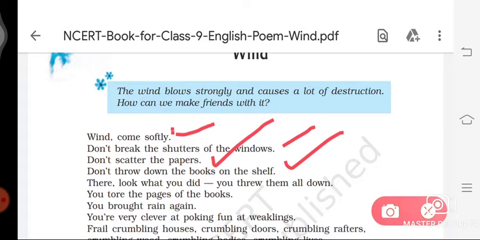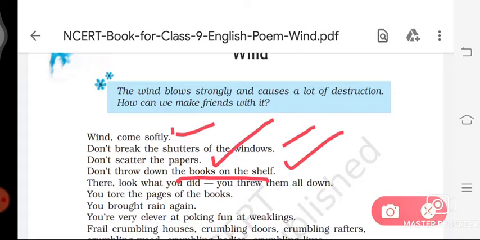And the poet also urges the wind not to throw the books down on the shelf. Now let us discuss some questions from this paragraph. First question: how does a violent wind disturb and damage things? A violent wind breaks the window shutters and scatters the papers. It also throws down the books on the shelf.